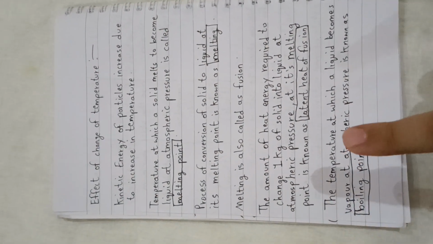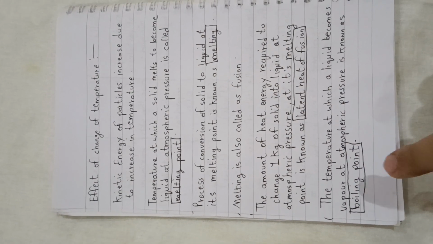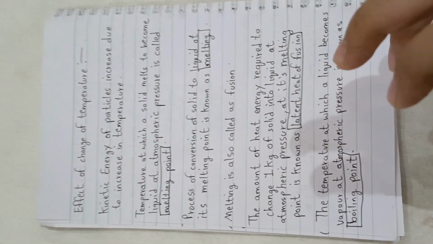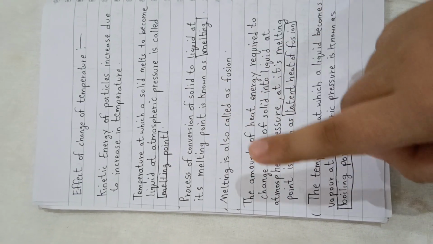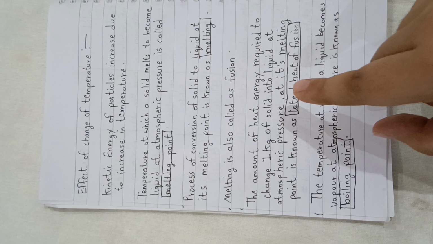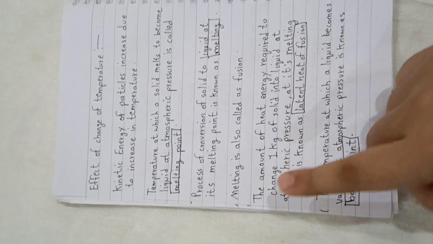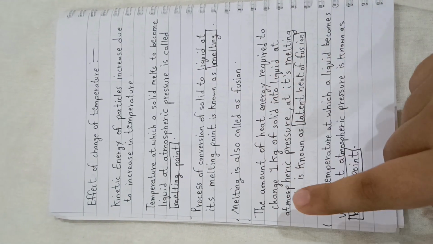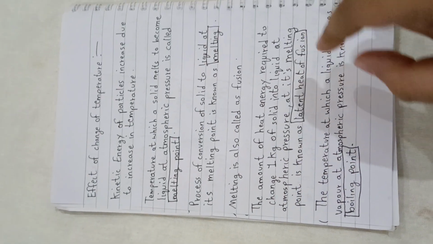The amount of heat energy required to change 1 kg of solid into liquid at atmospheric pressure at its melting point is known as latent heat of fusion. So till now we learnt about melting point, melting, fusion, and latent heat of fusion.